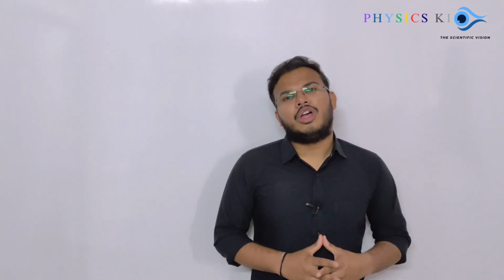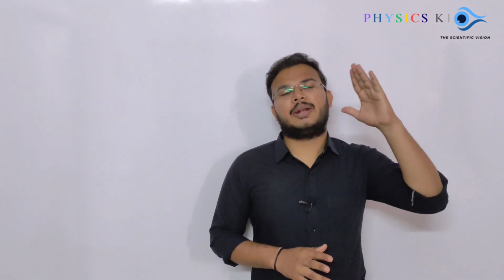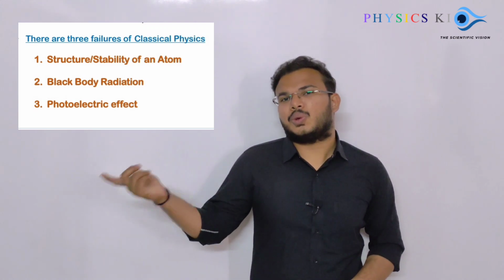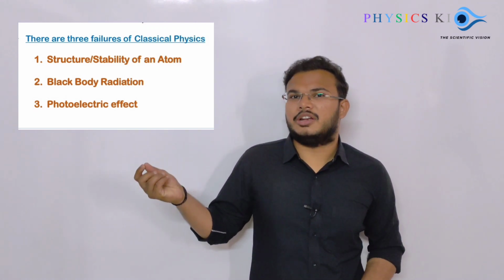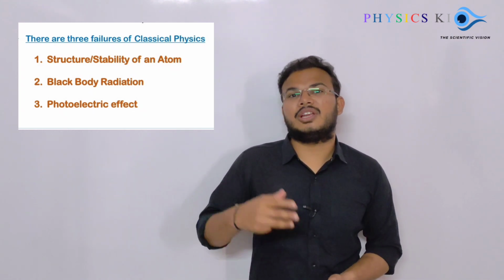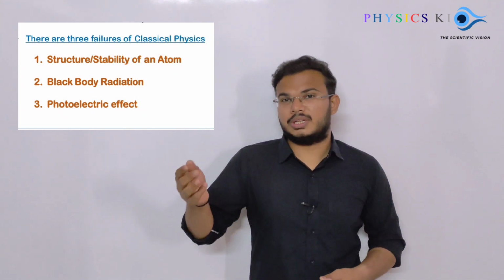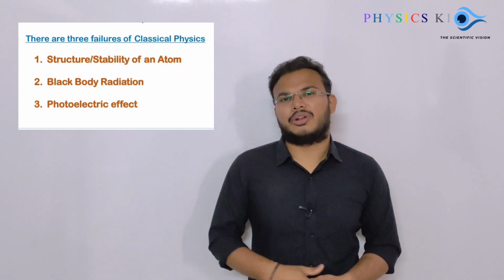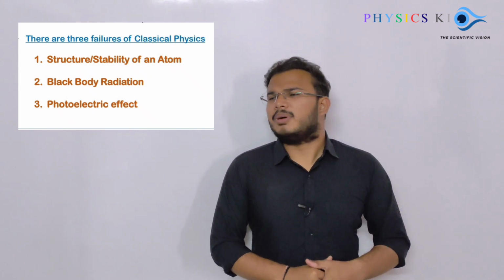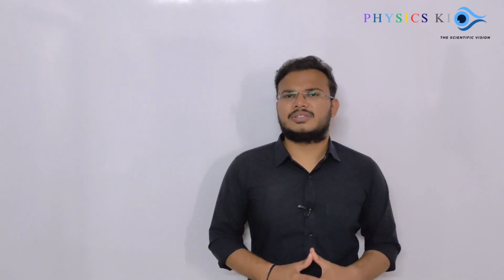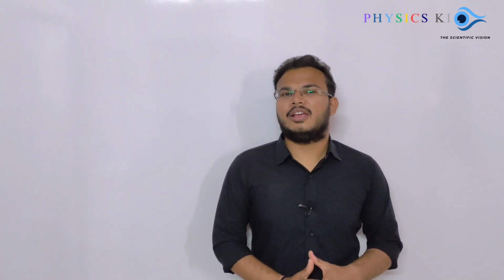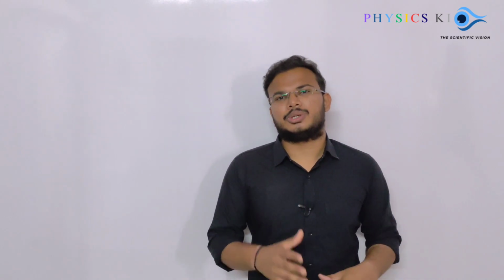You already know our chapter will start from the failures of classical mechanics. So you may also get an MCQ like: why are quantum mechanics or modern physics required? There are 3 failures of classical mechanics, which one is not from this particular list? So you should know what those 3 failures were. Just do that much. This portion is okay for the mid semester paper, and I think it is very helpful to you.